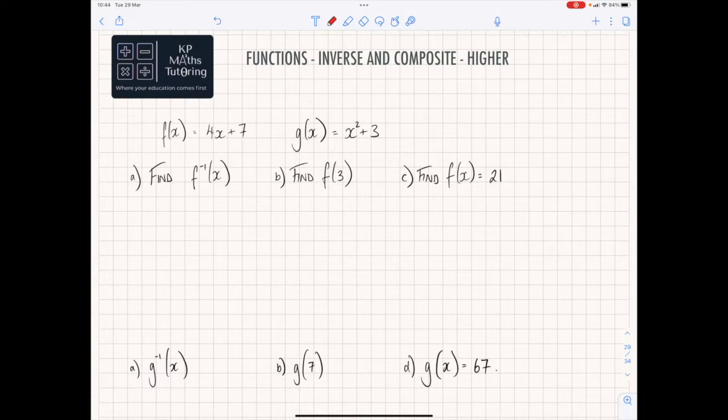So in this video we're going to talk about functions, inverse functions, and composite functions. This is only for those people sitting a higher paper, and hopefully my method of explaining stuff will make it a little bit easier for you guys to understand what we're doing.